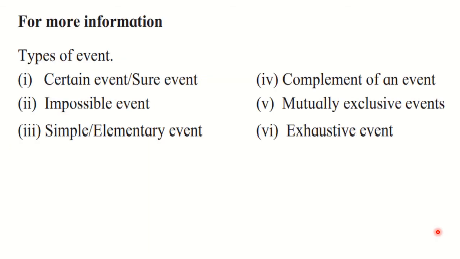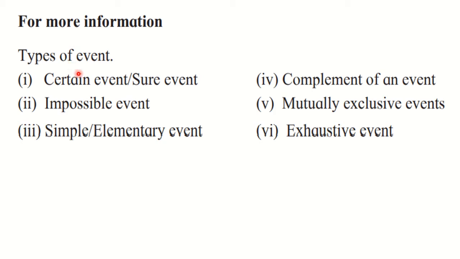Let us go ahead now. This is only for your information: types of events. So that is why it is written here for more information. In short, I am giving you the information of all these events. First is the certain event, or sure event.